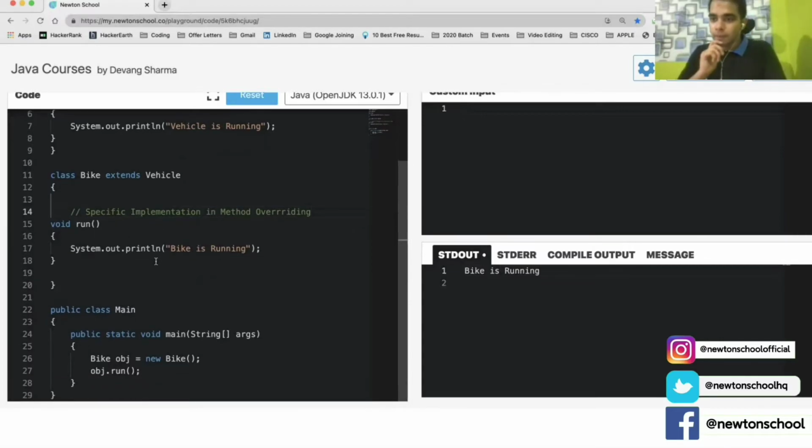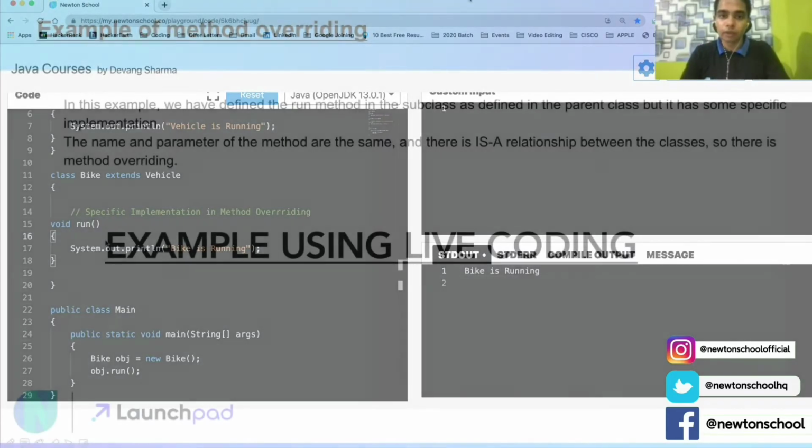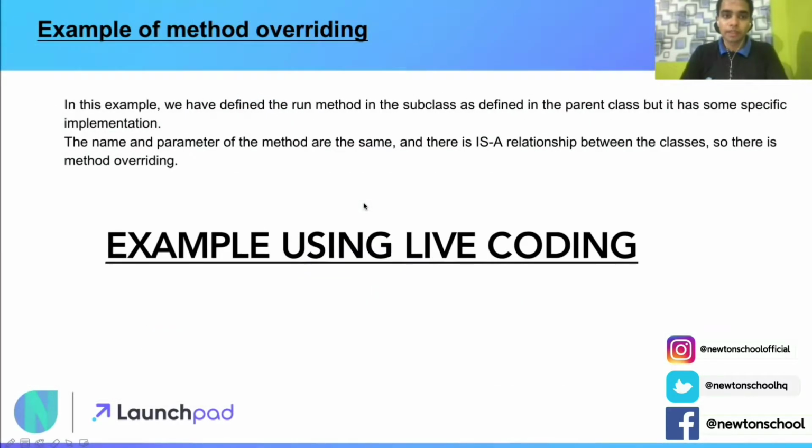What can the specific implementation be, by the way? It can be something that Bike has specifically that Vehicle does not have. For example, a vehicle can be a 4-wheeler or a 2-wheeler. So something like a clutch gear, or any feature that is specific to Bike only, can be defined inside this run function. And that is why these specific features are given. Okay, so we've seen the example of method overriding as well.